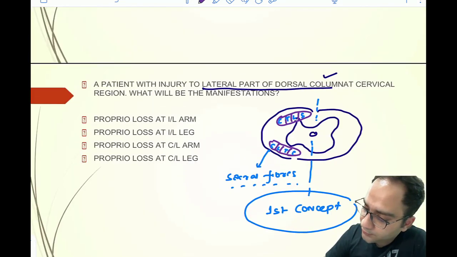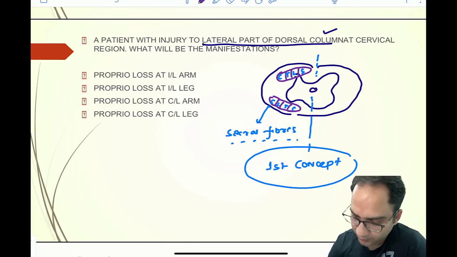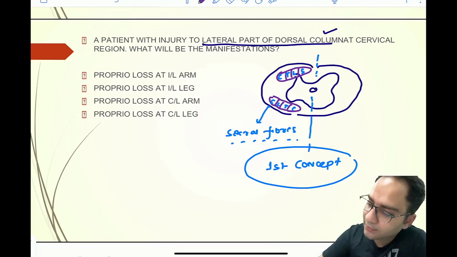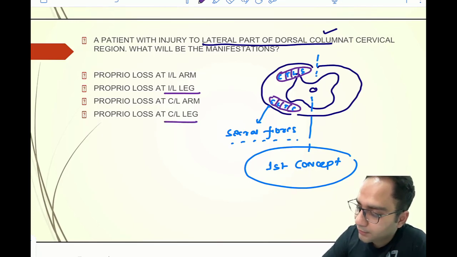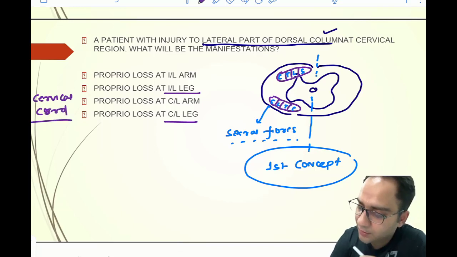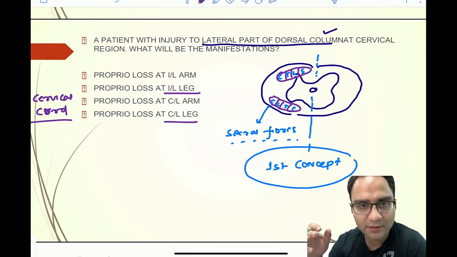Now going to this question, you are aware of the two concepts. If we apply the first concept, we will zero down to two options, that either it would be ipsilateral leg or contralateral leg, because it is affecting the cervical cord, and as we know the medial most fibers are the sacral fibers. So your leg would be affected.